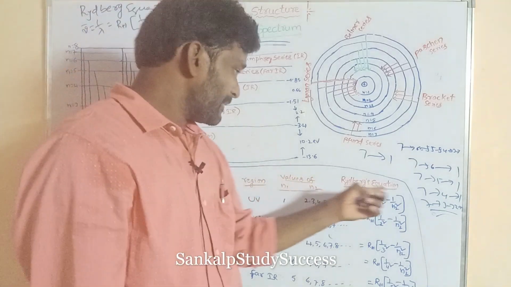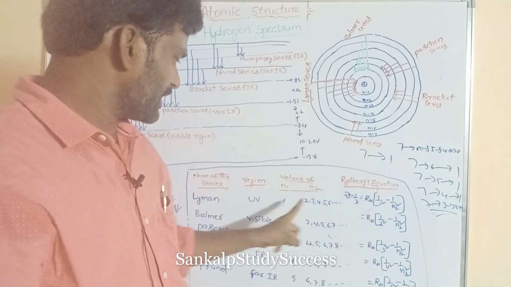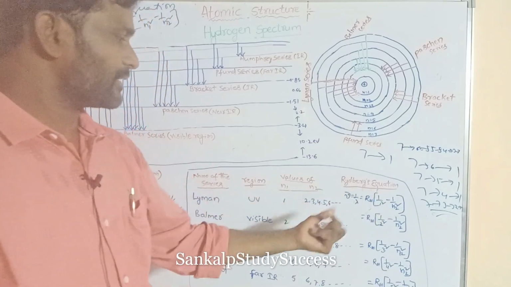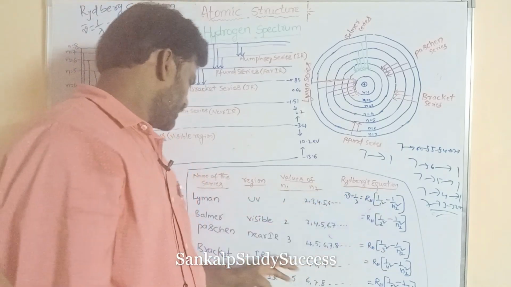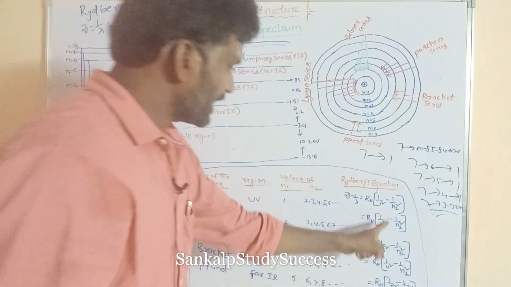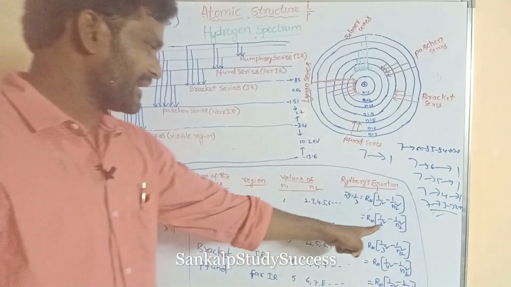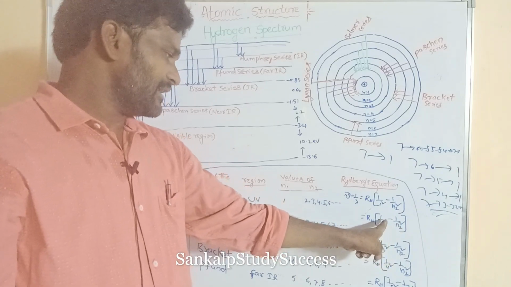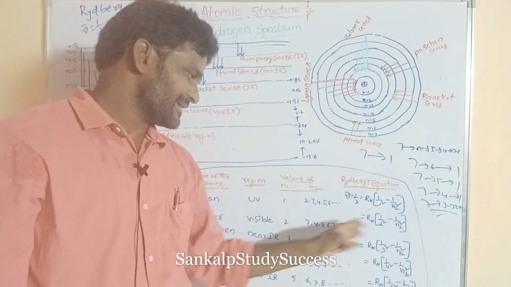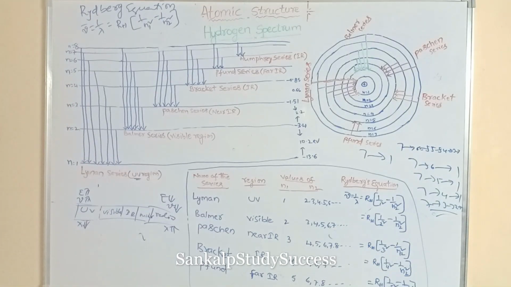Next, this is the Rydberg equation, same to same. Nu bar is equal to 1 by lambda is equal to RH. For Lyman, what is N1? 1. What is N2? N2 is 2, 3, 4, any one. Similarly in the Balmer series, when the electron jumps from a higher energy level to the second orbit, N1 value is 2, and N2 value is 3, 4, 5, 6, 7, etc.